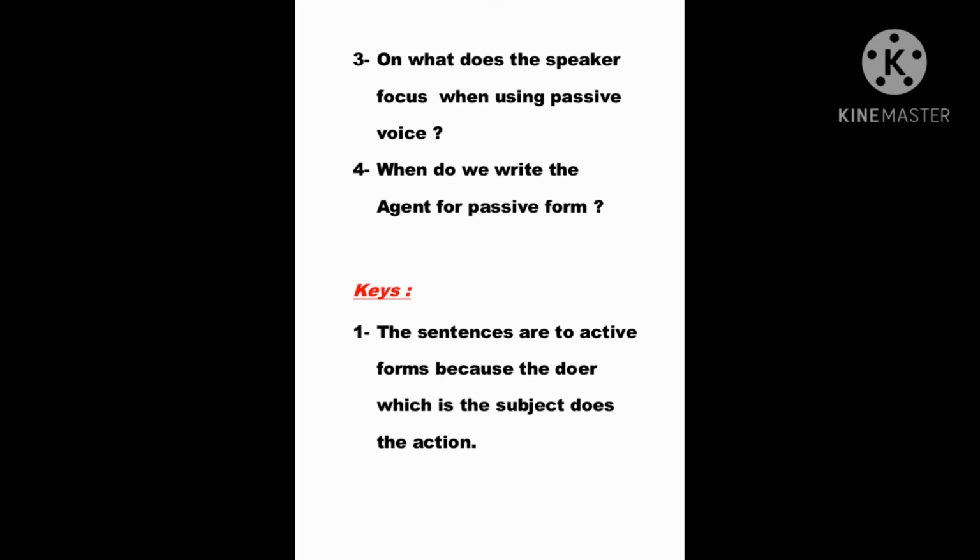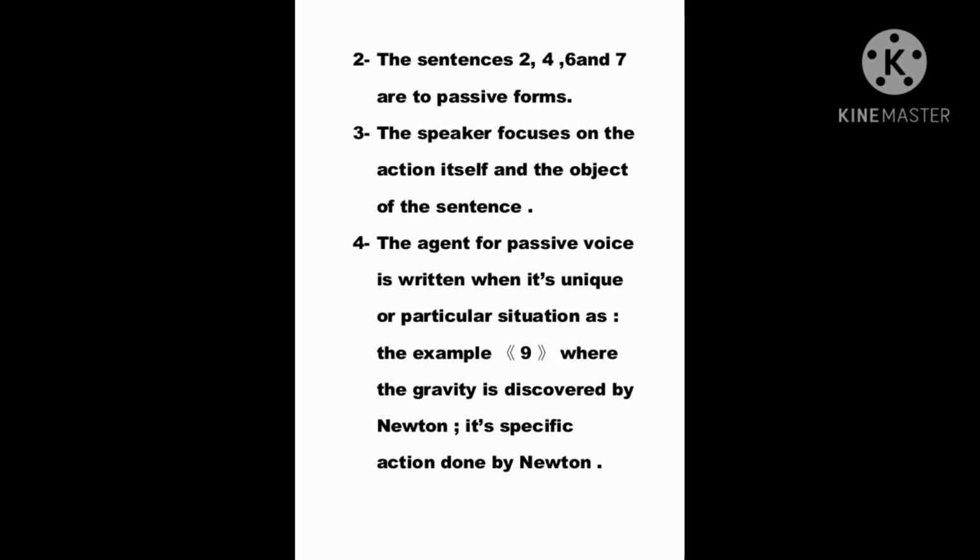So the sentences are active forms because the doer, which is the subject, does the action. I already said that in the explanations. Please answer the questions and then look for the keys. Sentences 2, 4, 6, and 7 are passive forms. Third answer, the speaker focuses on the action itself and the object of the sentence.